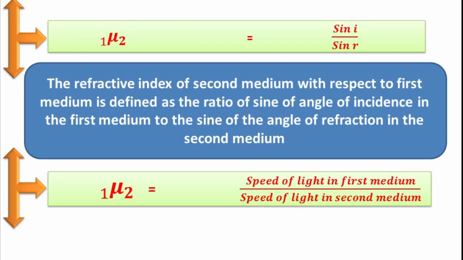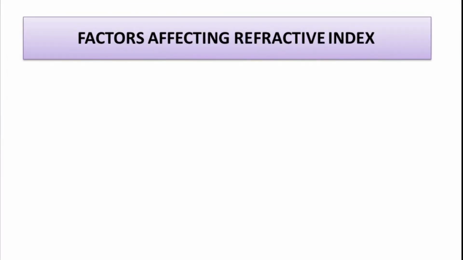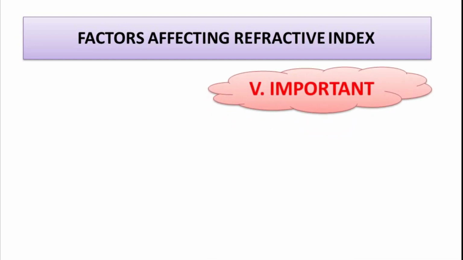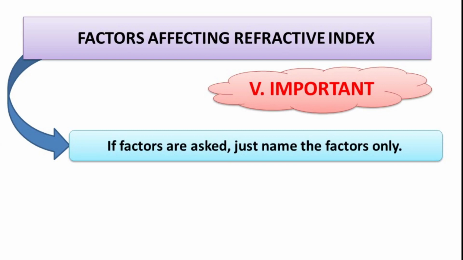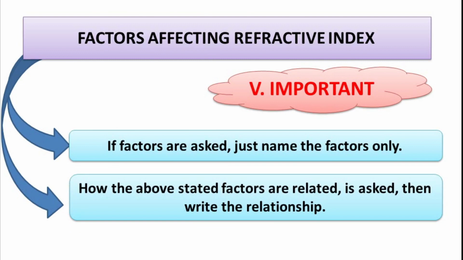Now the last topic of today's class, factors affecting refractive index of a medium. This part is very important for board examinations. Usually these questions come for board exams. Please remember, if factors are asked, just name the factors only. And if it is asked how the above stated factors are related, then you must write the relation.